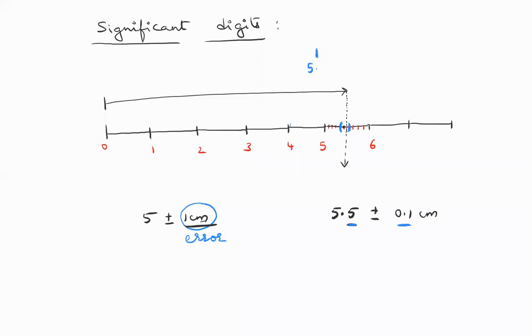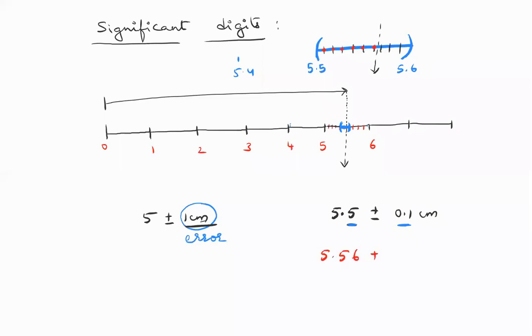Suppose I zoomed in. Let's say I zoomed in on the region from 5.5 to 5.6. This is 5.6. Okay, and somewhere here is 5.4. This region I'm zooming in. So when I zoom in, I have further measurements. Let's say the black line is crossing here. So now your answer will be 5.51, 5.52, 5.53, 5.54, 5.55, 5.56. It just crossed. So I have decided to give the answer as 5.56.